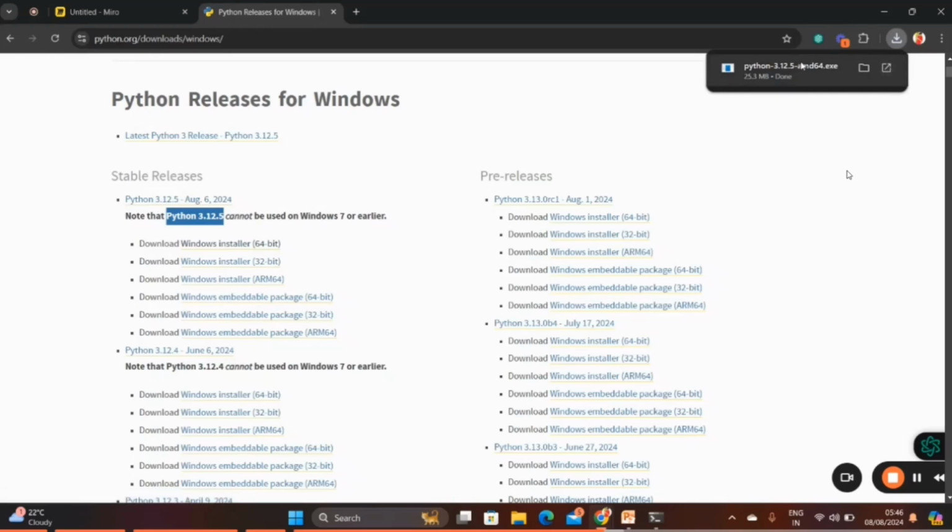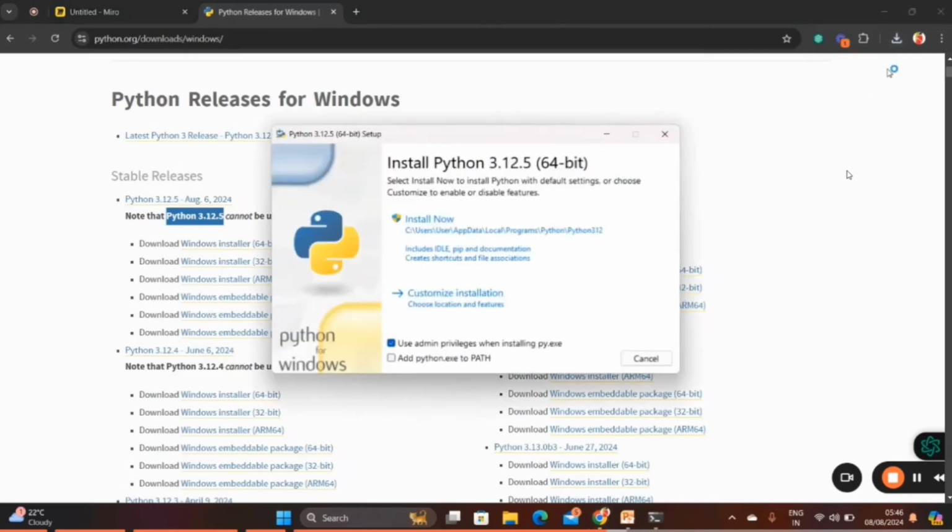Now see, Python is downloaded. After this is downloaded, simply go to the Python downloader. When you open that downloaded file, you will get this dashboard. Clear? Now, how to install? Here you will get this: install Python 3.12.5. Before clicking install, you need to add Python to our